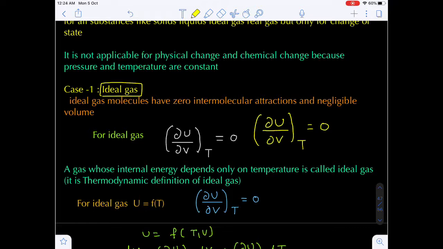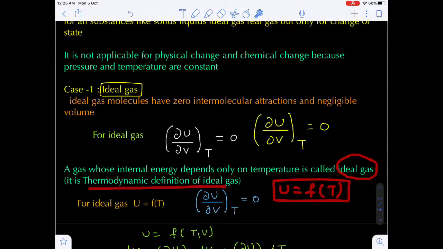Now, a gas whose internal energy is a function of only temperature is referred to as an ideal gas. The gas whose internal energy is a function of temperature only, such gas is called an ideal gas.